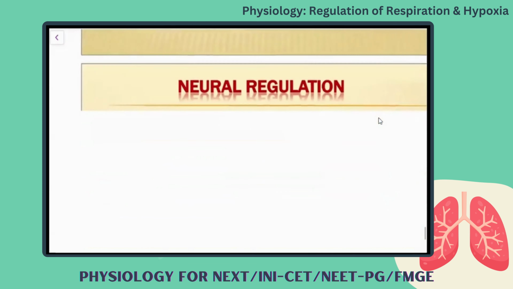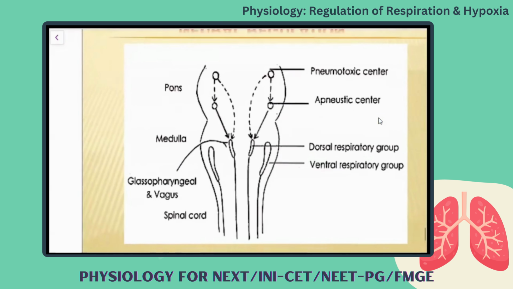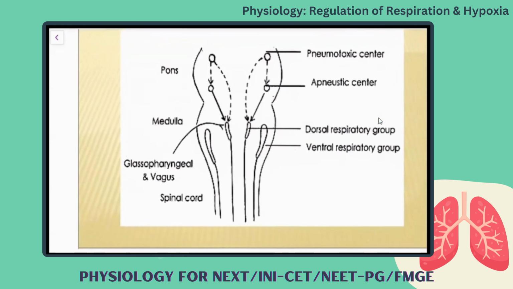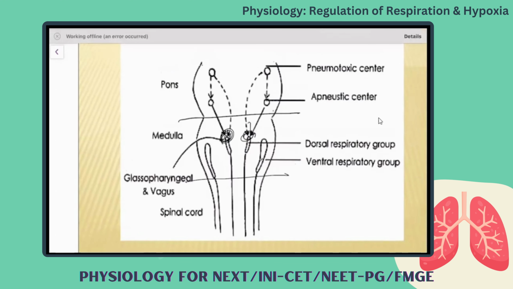So how is the regulatory mechanism involved? This is the neural regulation, and this is the pons, this is medulla. In the medulla you have the dorsal respiratory group and here you have the ventral respiratory group. The dorsal respiratory group gives signal to the inspiratory muscle. Which is the inspiratory muscle? Primary inspiratory muscle.